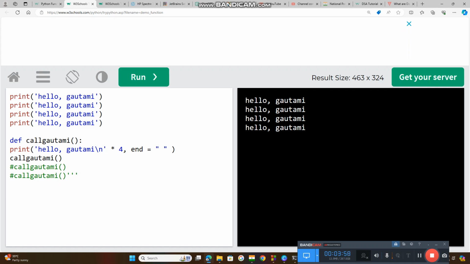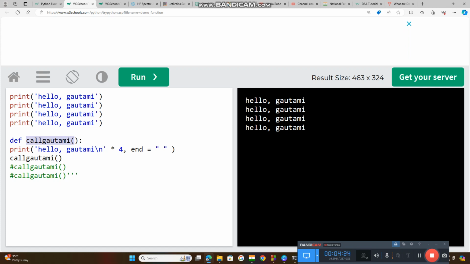My task is I want to call Gautami 100 times. So my function name is call Gautami. In Python, the def keyword is used to create a function. Then I need to keep a suitable name for my function, so the function name is always kept suitable to your task.